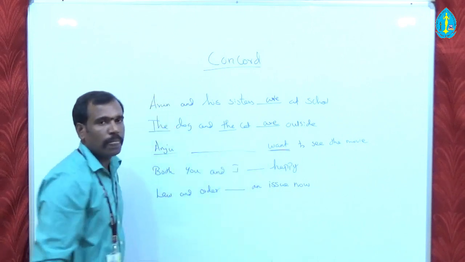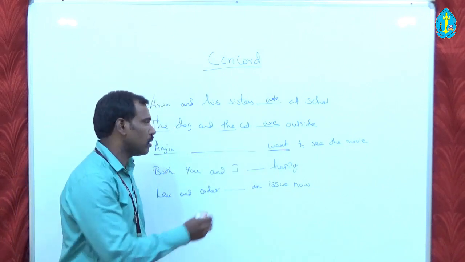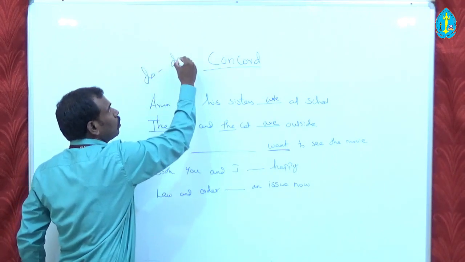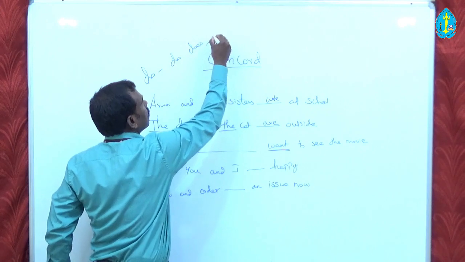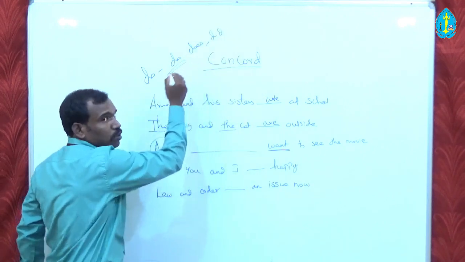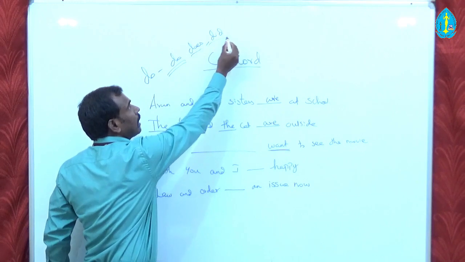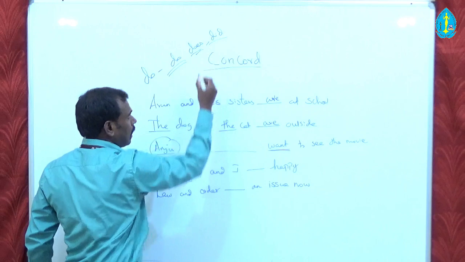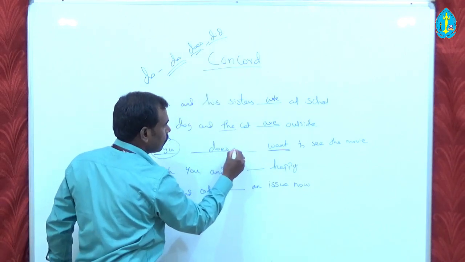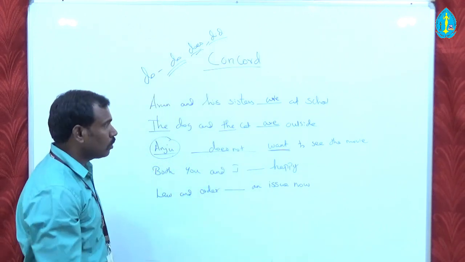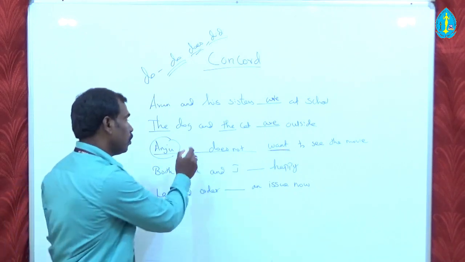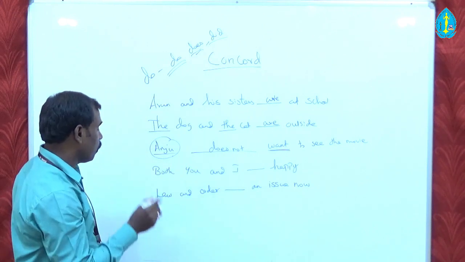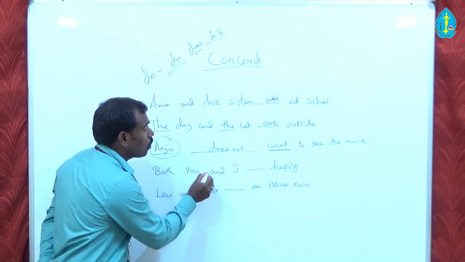If it is Anju, what helping verb should we use? It means it is singular, and so among the do verbs, we have do, does and did. So often we use do for plural and does for singular and did for all past subjects. So automatically it is singular, and so it takes does. Anju does not want to see the movie. So for plural, Anju and Sheila do not want to see the movie, and Anju does not want to see the movie.